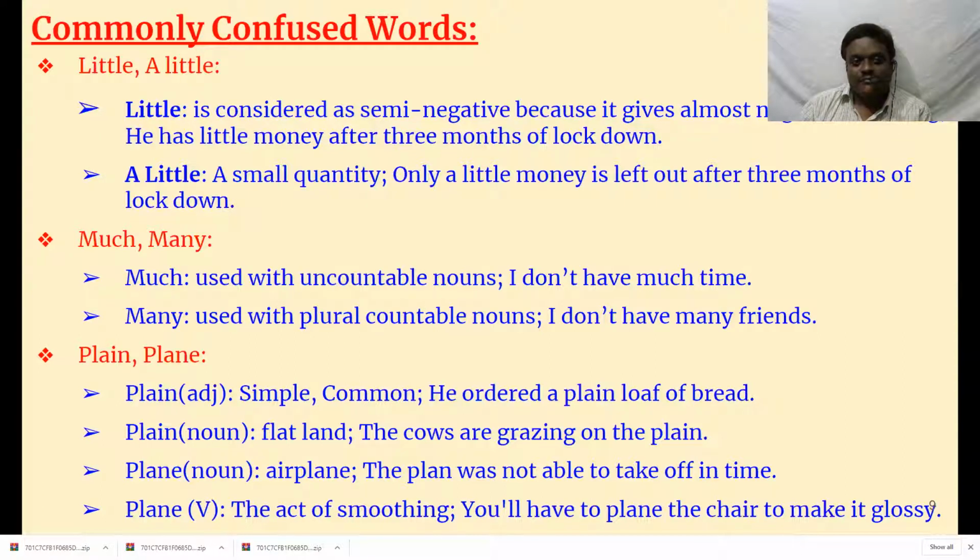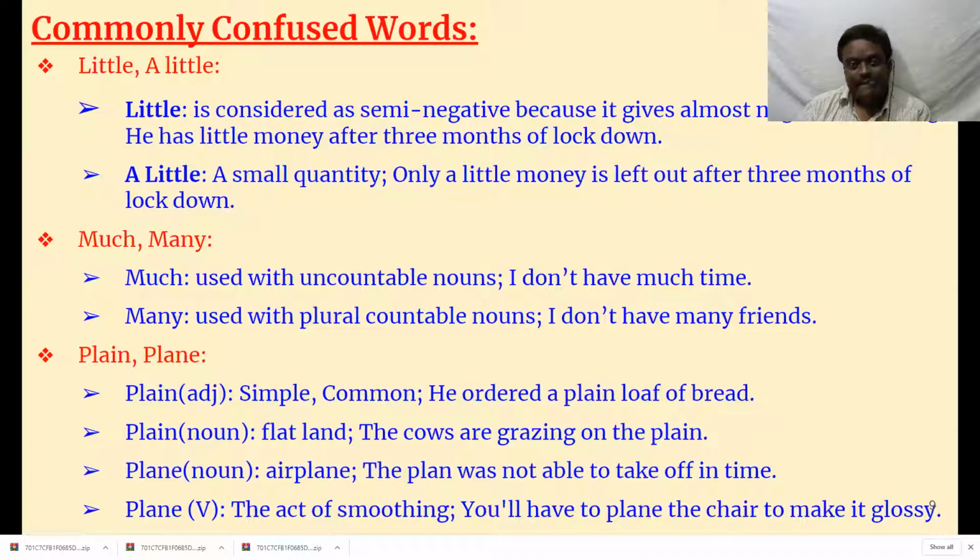So a little means small quantity. Only a little money is left after 3 months of lockdown. See the two sentences. He has little money after 3 months of lockdown, that means he has no money. Whereas here, in the second sentence, this person has a little money. This person still has some money, but it's going to be over in a few days.